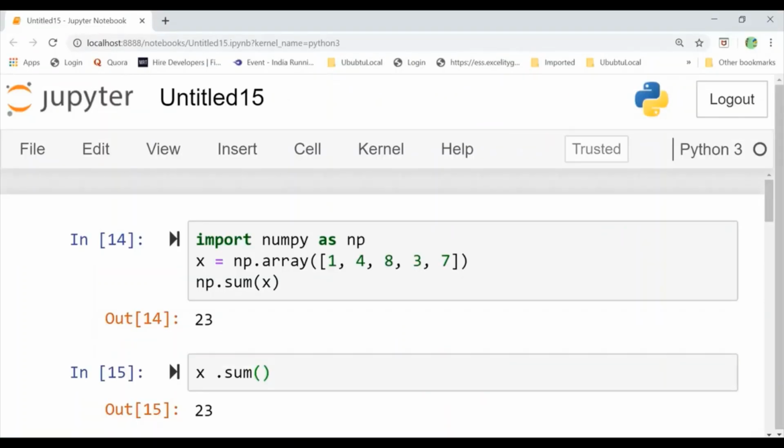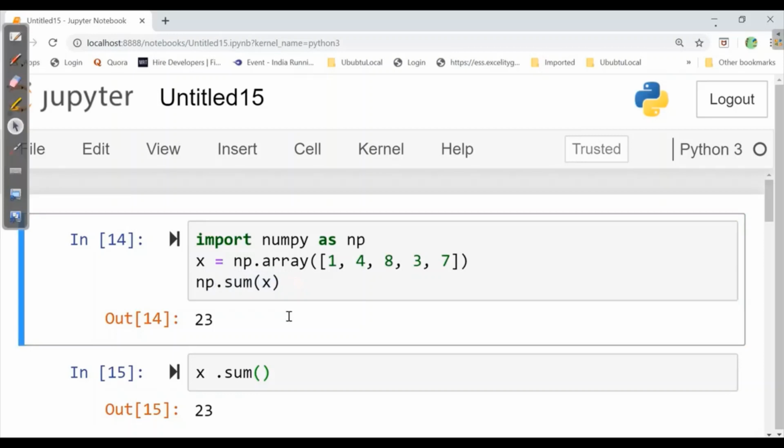More basic functions on reductions. So without wasting any time, let's start our topic. First is np.sum. Here we have an array of numbers. If we apply np.sum and give a variable to this, it will sum up all the values and give you the output. We can represent this through np.sum, as well as we can also write the variable in which we have the array of numbers dot sum.